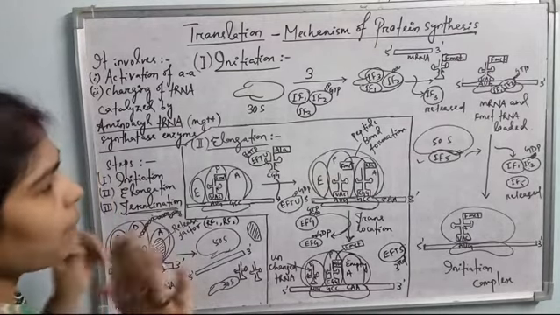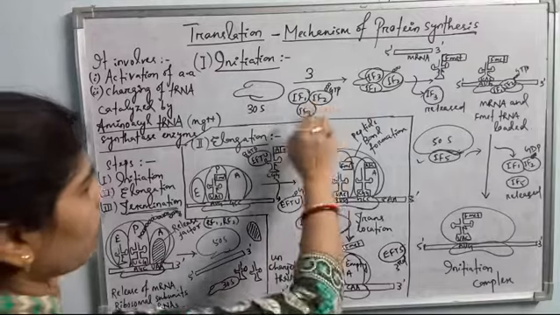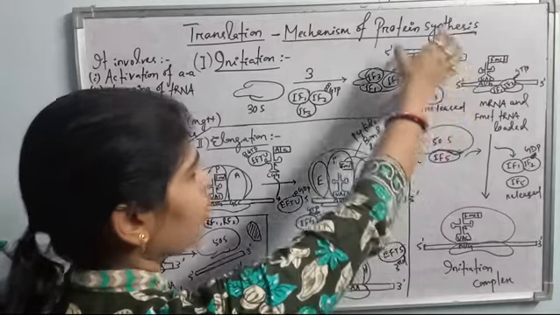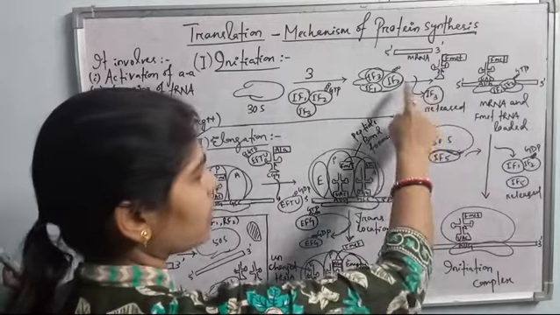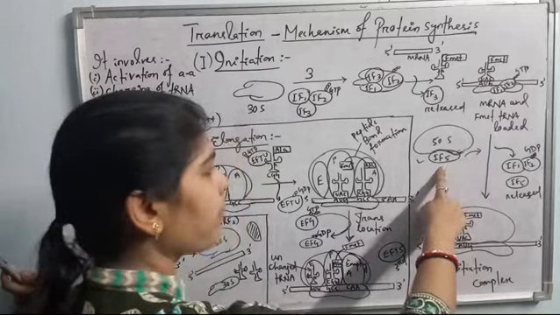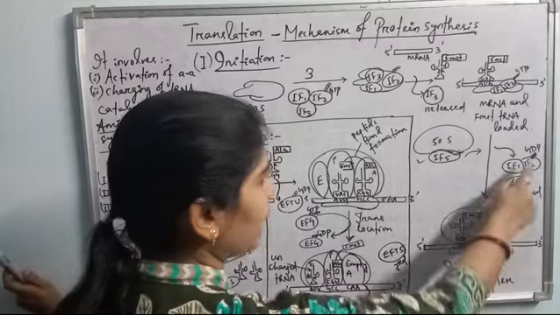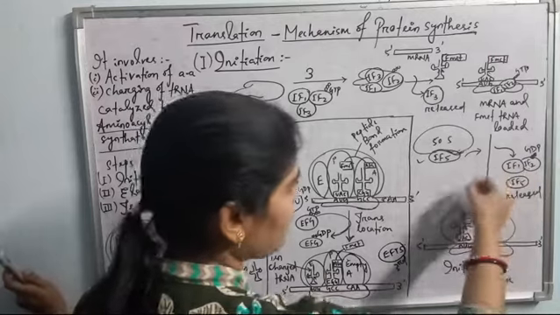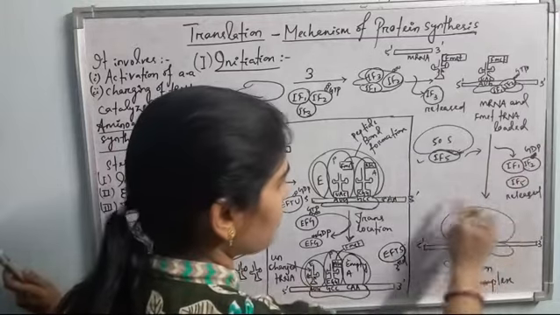Okay, so again I am explaining in a very short way. See here, first the smaller ribosomal subunit is loaded by initiation factors, mRNA, and the first methionine tRNA, they are automatically coming. IF3 is released out. Then the larger ribosomal subunit is brought by IF5. IF5 is released out, and when it loads the larger ribosomal subunit, then the GTP of IF2 is dissociated and it triggers release of all the initiation factors IF1, IF2 and IF5. All are released out and the initiation complex is formed.